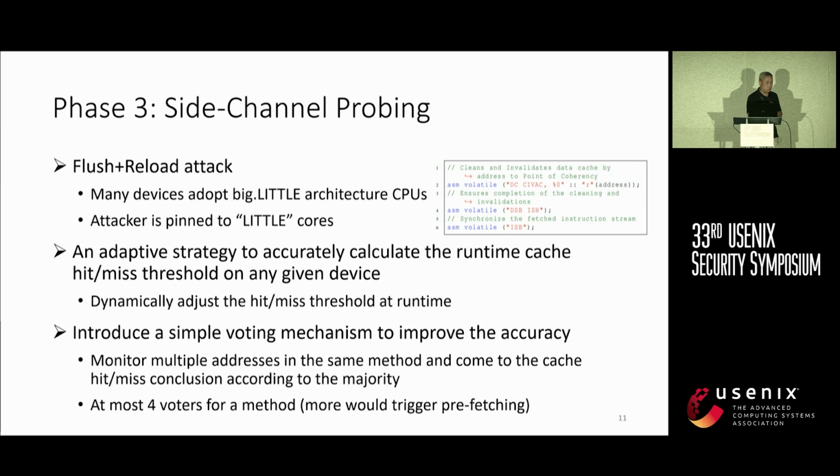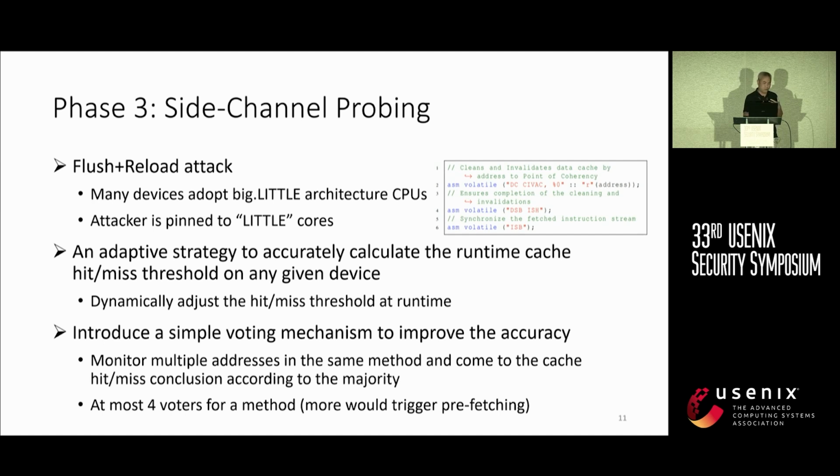The last step is to perform the actual side channel probing. Right. Thanks to the previous talk, I don't have to go into the details about how we actually do this. It's using the flush and reload mechanism. There are quite a lot of engineering details that we share in the paper. So for example, we usually pin our attacker app onto the little core, and we find out that it actually gives us better accuracy.